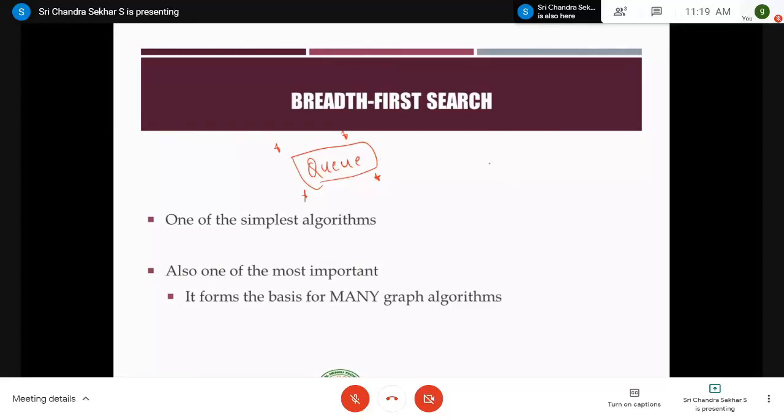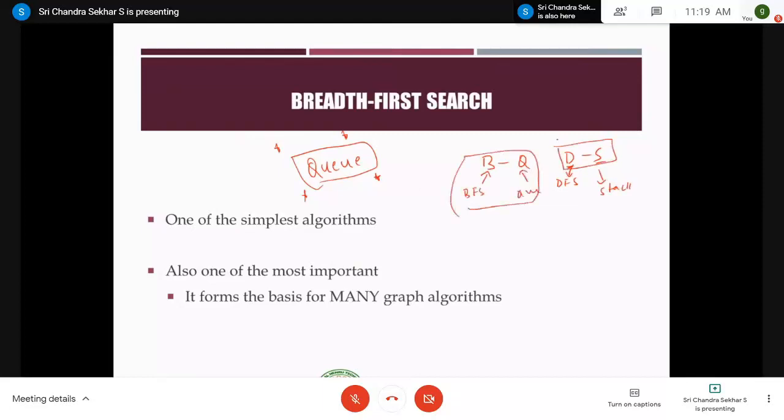Therefore, you can simply remember it as BQ and DS. D stands for DFS and S stands for stack. This is our subject, data structures. And B stands for BFS and Q stands for queue.